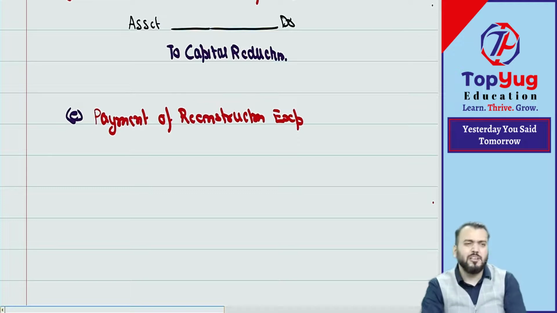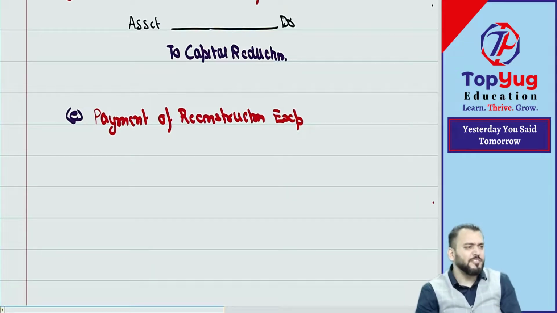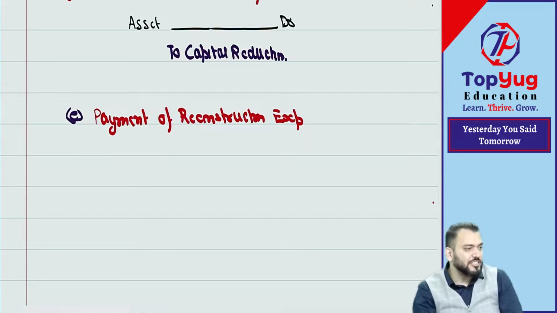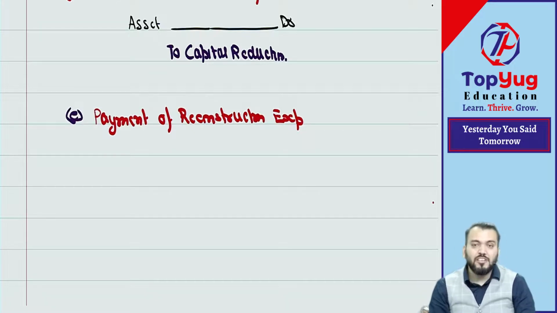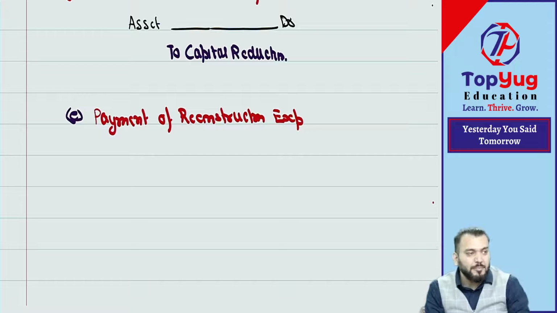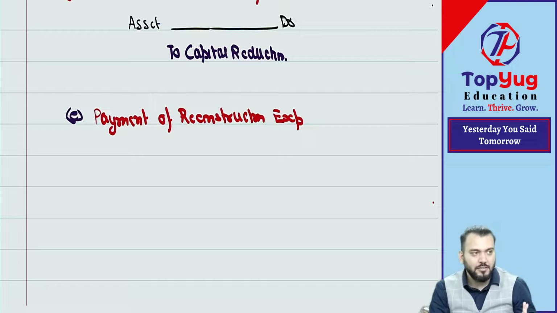You take permission of high court, there will be some lawyer fees, legal fees, etc. That is known as reconstruction expenses. Tell me, what journal entry? Reconstruction expense account debit to, capital reduction will be credited.